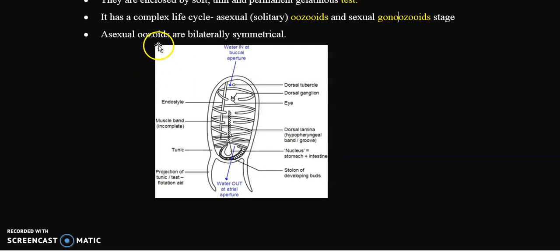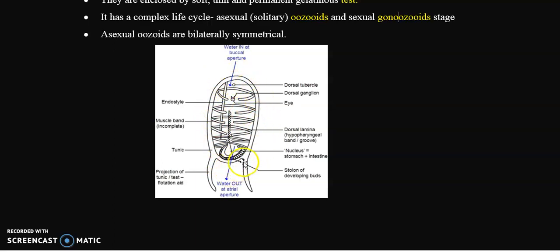The asexual oozoid is bilaterally symmetrical. Here I have provided the diagram of an asexual oozoid stage. Here you can see that it is solitary and it has bilateral symmetry. You can divide this organism in a single plane and you will get two equal left and right halves. Such kind of symmetry is called bilateral symmetry.